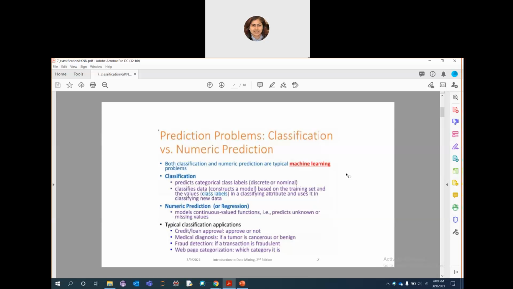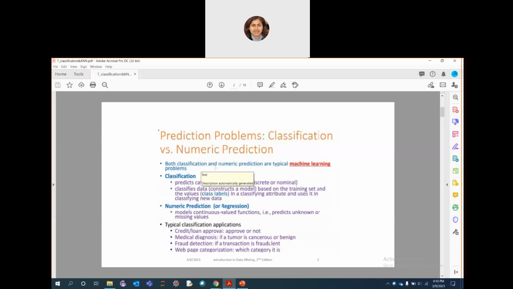Multi-label classification involves predicting one or more classes for each example. And there is another type called imbalanced classification, which refers to classification tasks where the distribution of examples across the classes is not equal. So there are different types of classification.